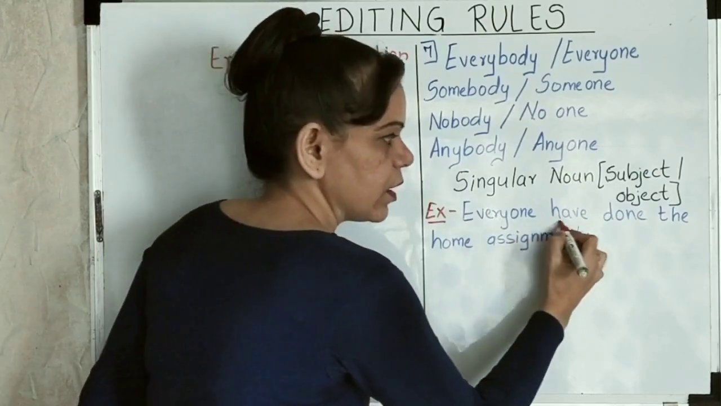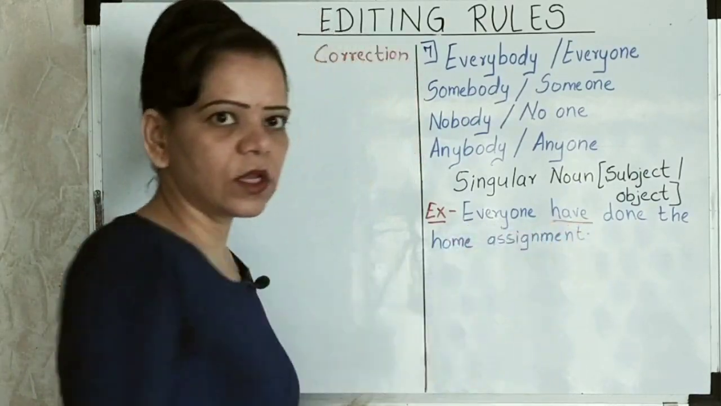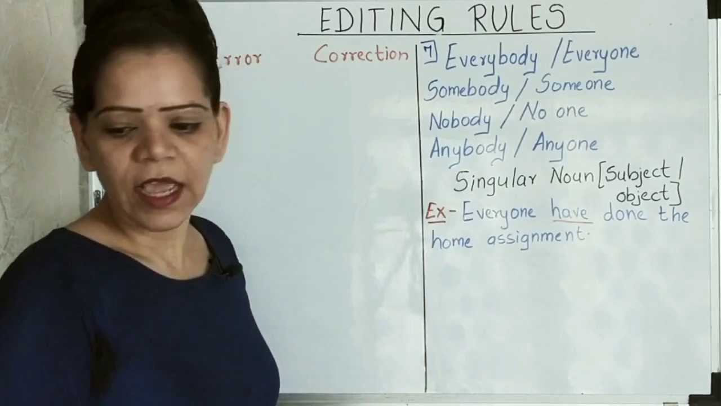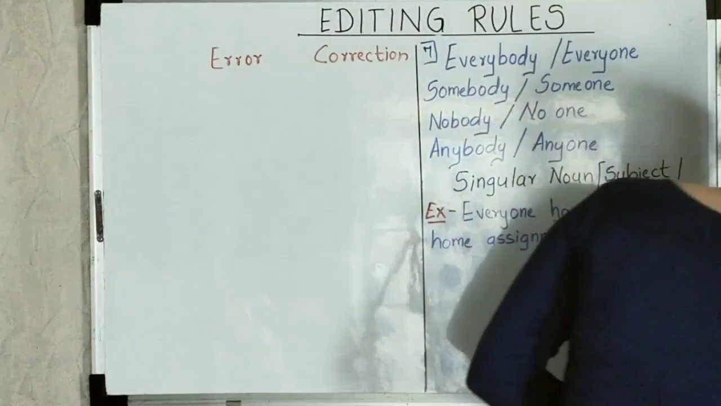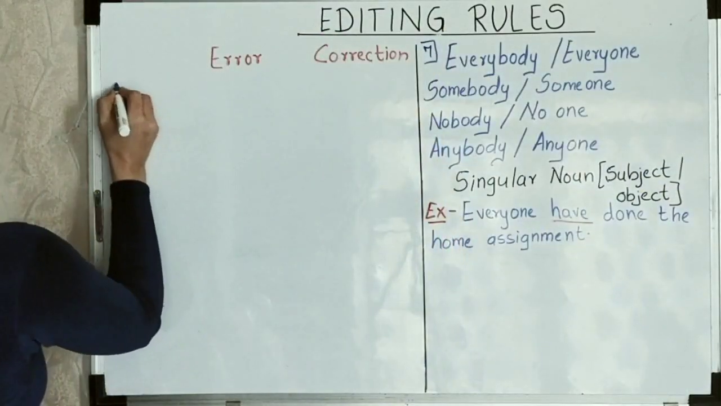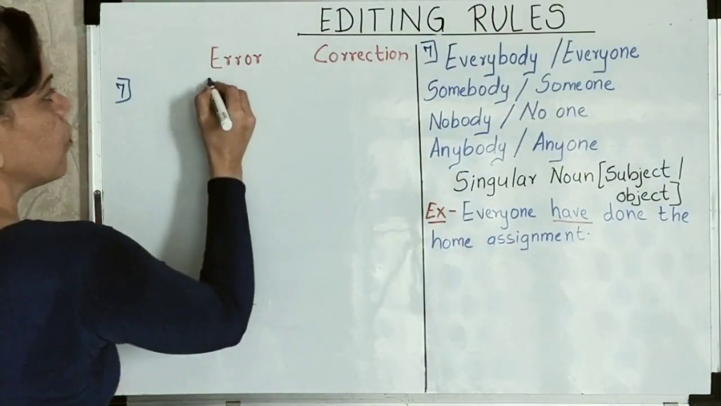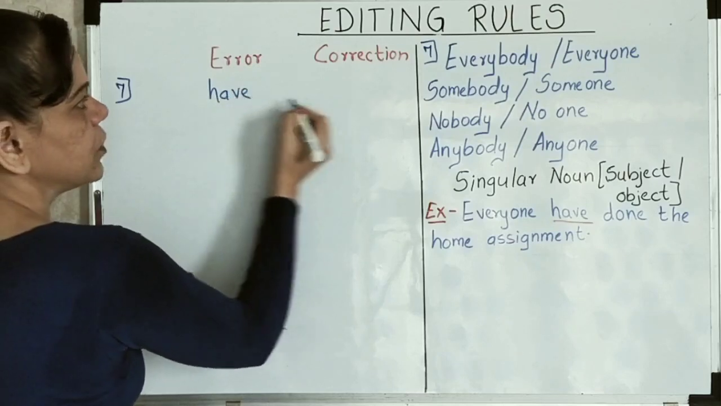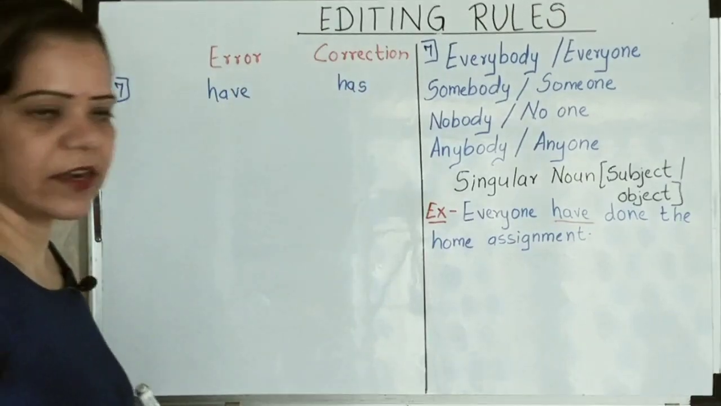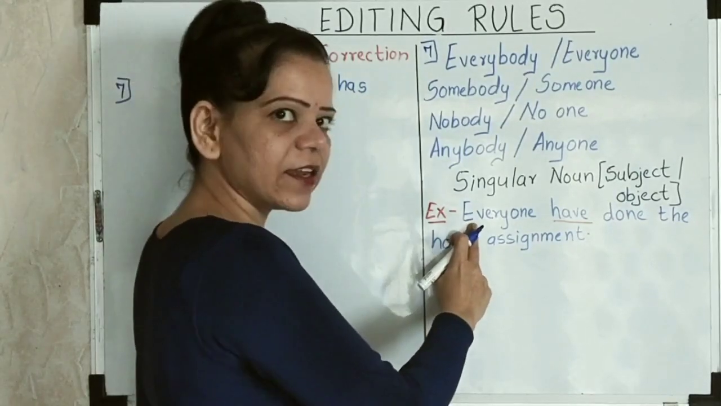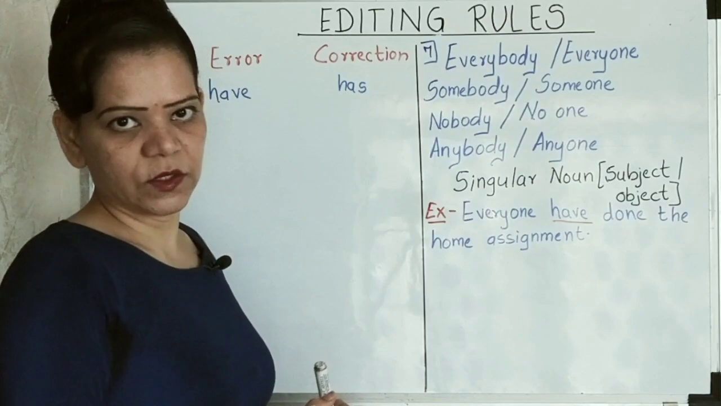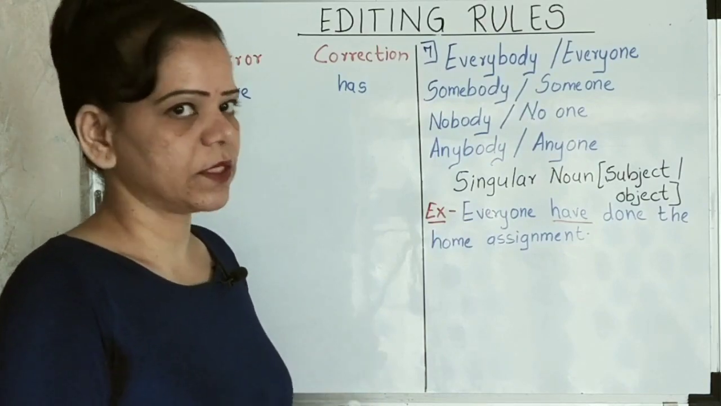Everyone, when I count it as a singular noun, what should I have? Yes, "has". Everyone has done the home assignments. What will I write the answer as? I will write the answer to the 7th one as "have" was the error, and it should be replaced with the helping verb "has", right? Then the sentence should stand correctly as "Everyone has done the home assignment." Everyone has done the home assignment, right?